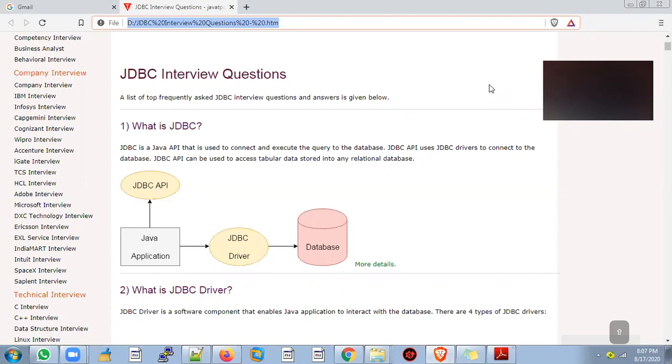What is JDBC? JDBC is a Java API that is used to connect and execute queries to the database. JDBC API uses JDBC drivers to connect to the database. JDBC API can be used to access the tabular data stored in any relational database.